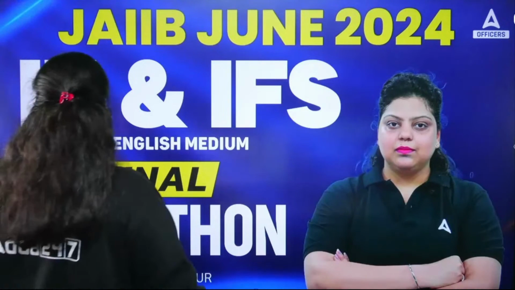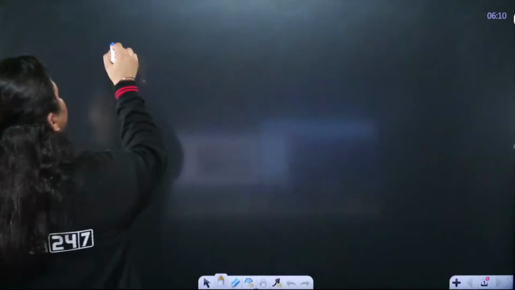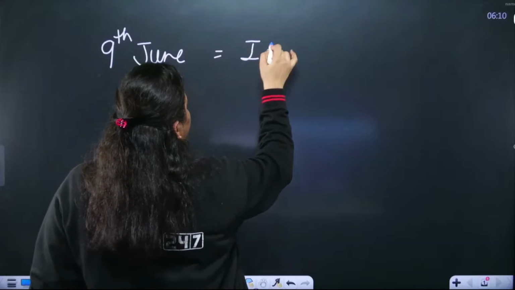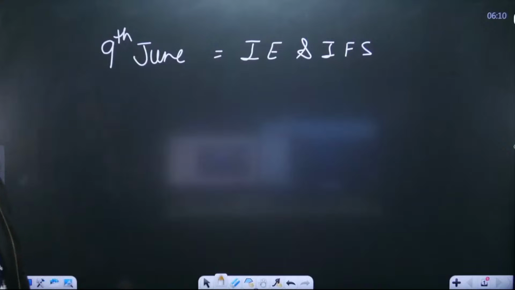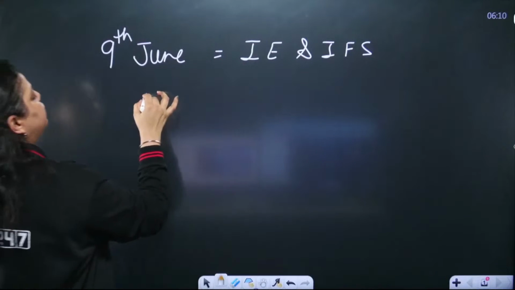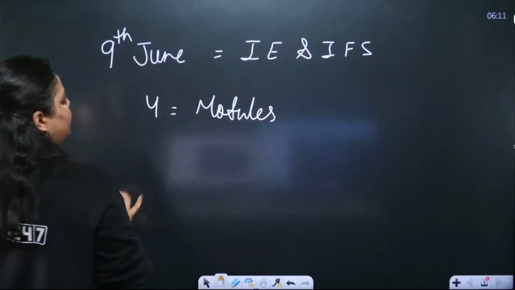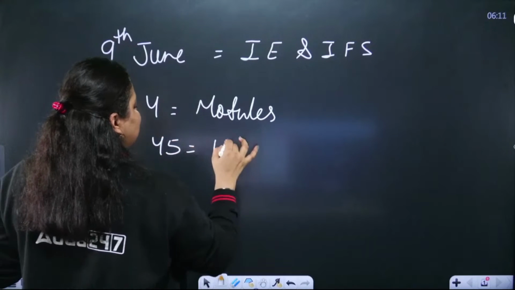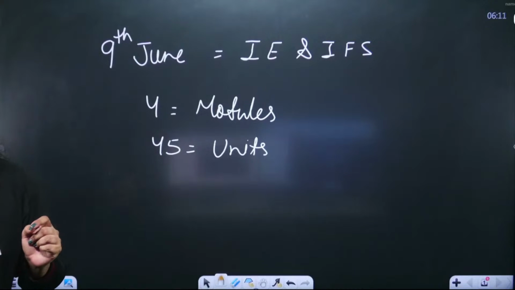So if we talk about Indian economy, Indian financial system, our paper will be on 9th of June. 9th June, we have Indian economy and Indian financial system paper. There are four modules in this particular subject, in which 45 units are there. We have 4 modules and 45 units in the IE/IFS subject.